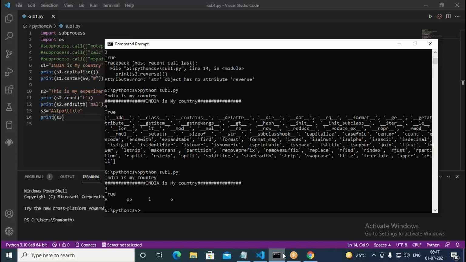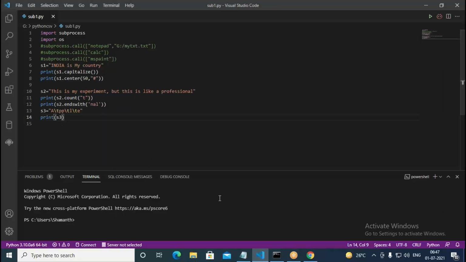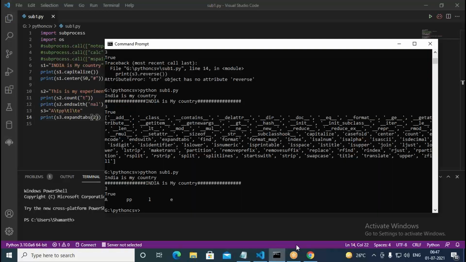So here you have a method called expandtabs. With the help of that, we can specify how much tab width you want to use. This is the default tab width we are using there, but you can change it using expandtabs. So here I put S3 dot expandtabs, and I would like to specify just two, only two spaces this time. Now when we run this, see how it prints.